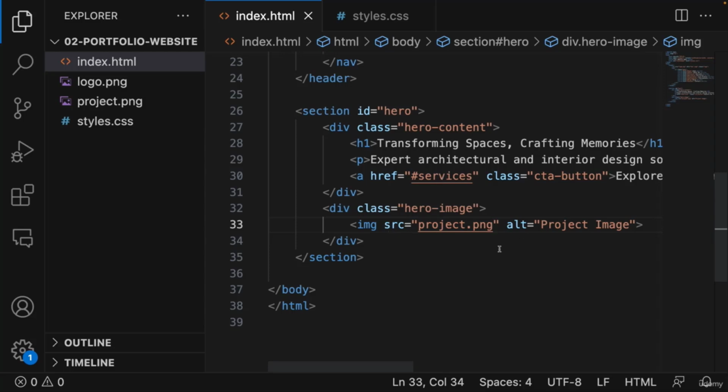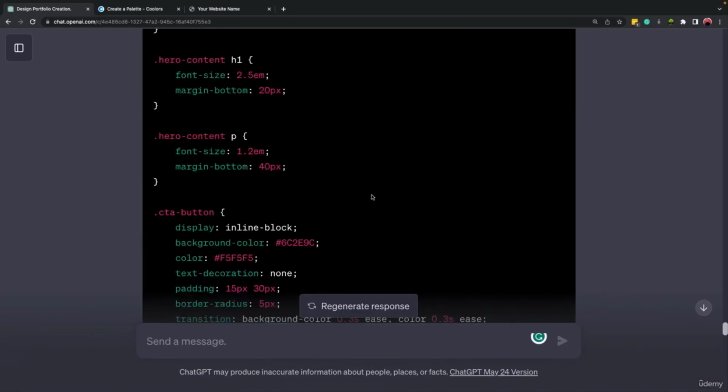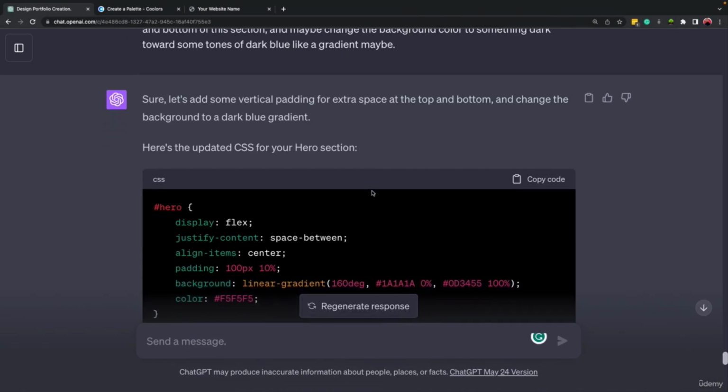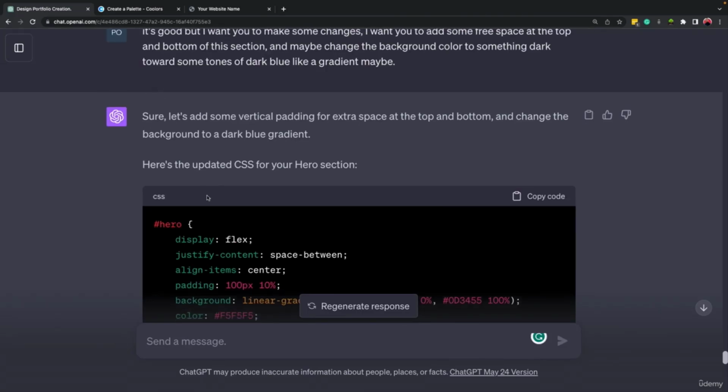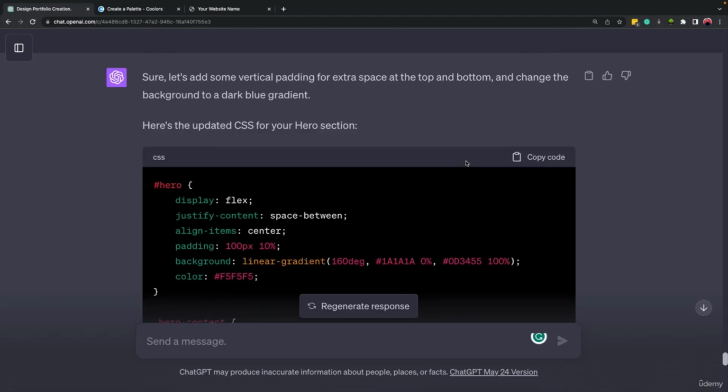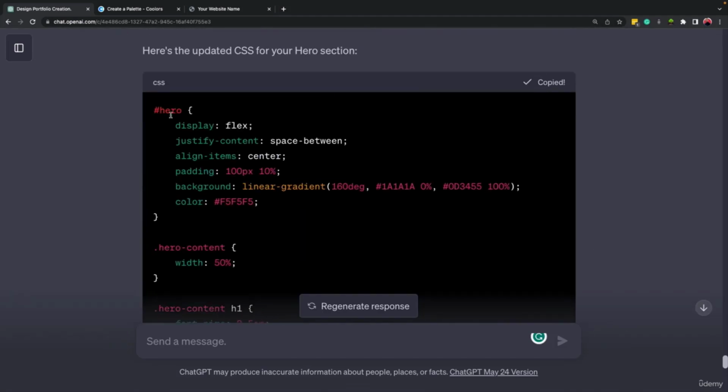If you don't know, for example, you can say that, all right, I added my image inside my folder and the name of it is project.png, but the website is not showing it, then ChatGPT will tell you to make these changes here, right? So the more you communicate with your ChatGPT, the better will be the result. So here is the CSS that it changed. Okay, so let's come here, copy the CSS.